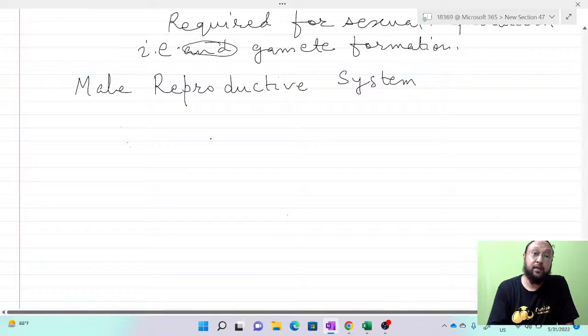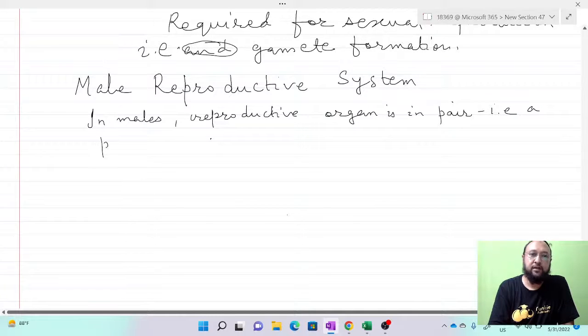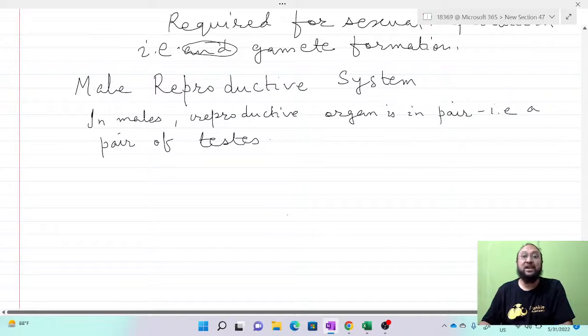So the main reproductive organ is in pairs, and that is a pair of testes.